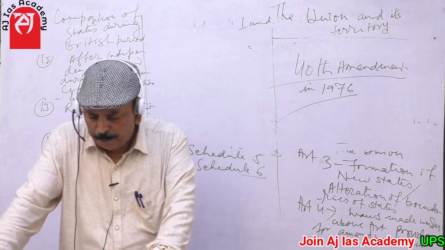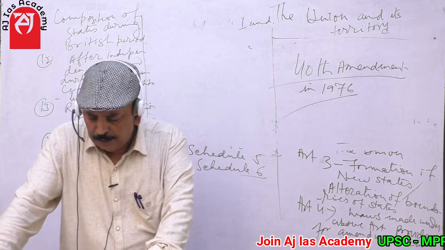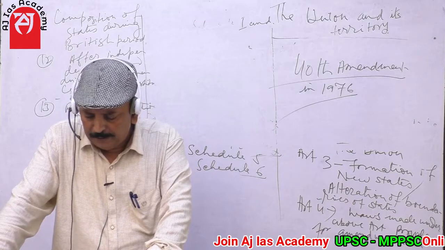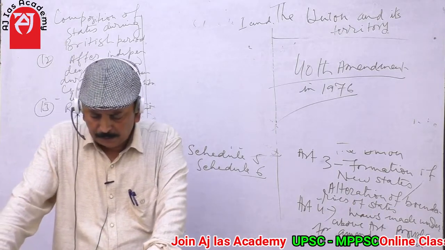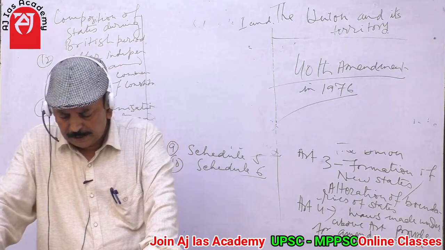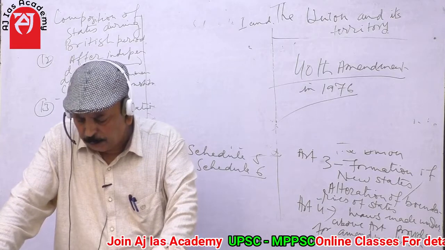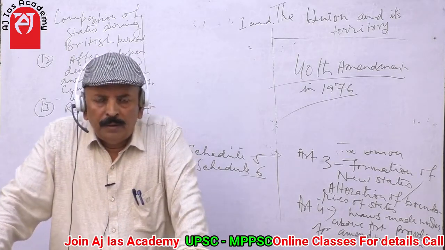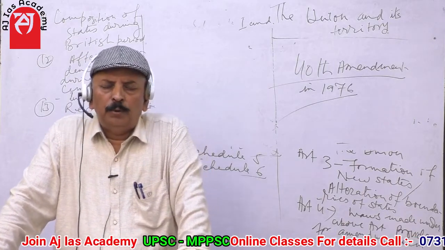And the president may appoint a commission to report on the administration of scheduled areas and scheduled tribes in the state, as it was obligatory to appoint such a commission at the end of the first 10 years of the implementation of the constitution. The first commission was appointed in 1960. The commission submitted its report in 1961. And students, as you know, in the tribal dominant areas of Jhabua, Alirajpur, what do you find?